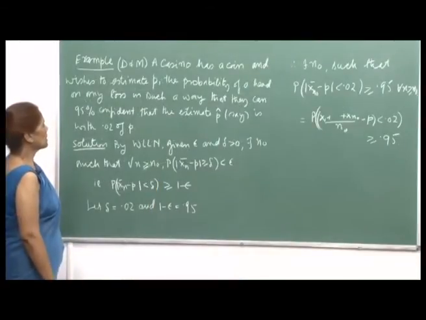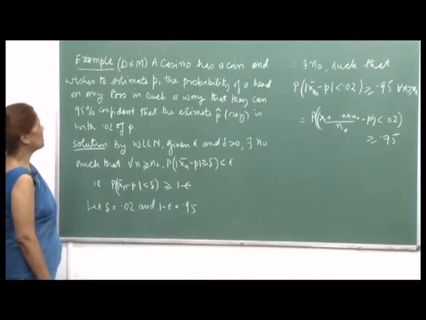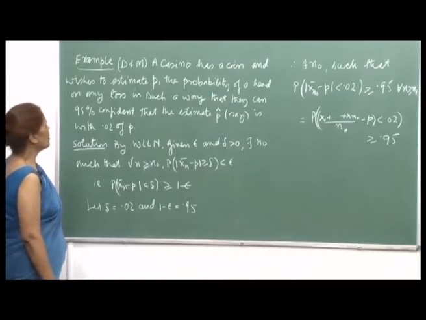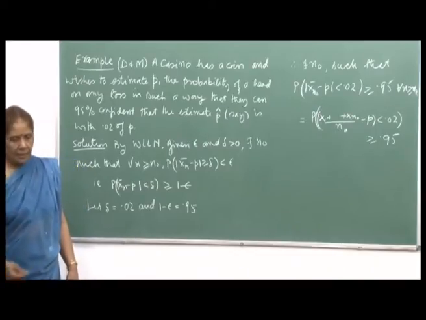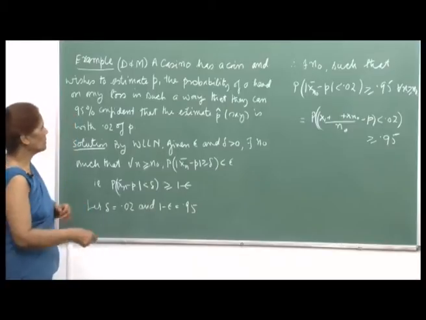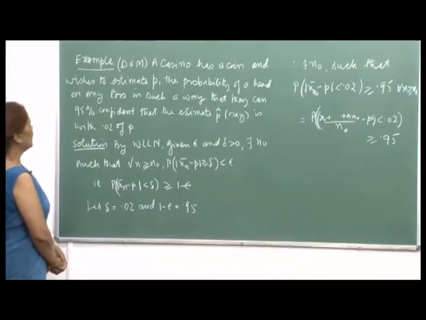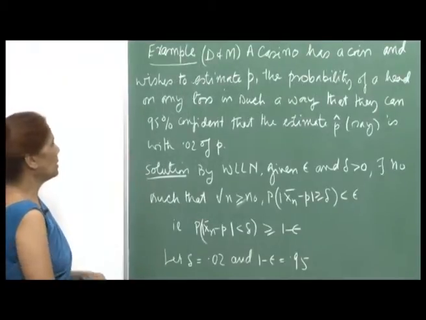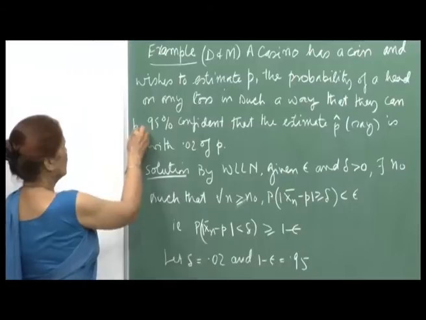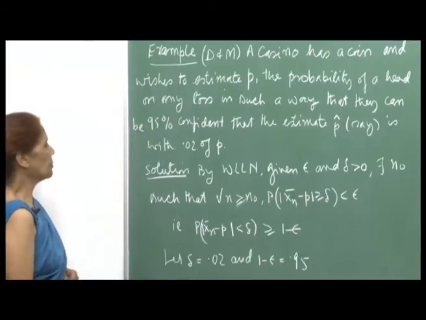So, now let us look at this interesting example. This is from Dudewicz and Mishra, and I will give you the references at the end of the course. A casino has a coin, and the game is tossing the coin to show a head. The casino wishes to estimate p, the probability of a head on any toss, in such a way that they can be 95% confident that the estimate p hat is within 0.02 of p.